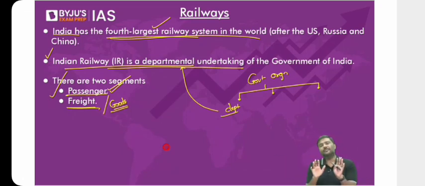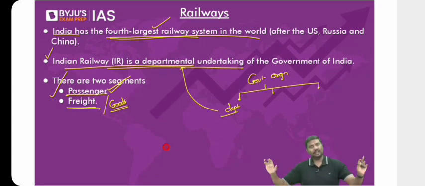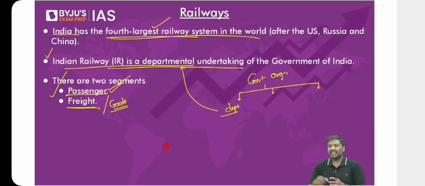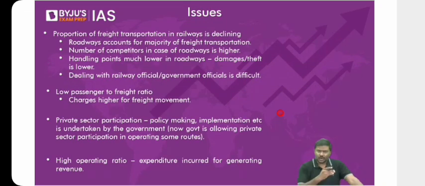But what is the point here? India's railway system is one of the largest in the international market. You'll have to remember that point. Apart from India, you generally see USA, Russia, China, etc., which have a very good railway system and railway networks in the international market. So these are certain static points regarding railways. Now, what are the issues in the railways? What are the problems in the railway segment? Let's go one by one and understand all of them.